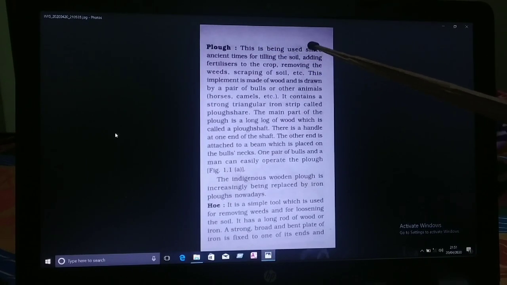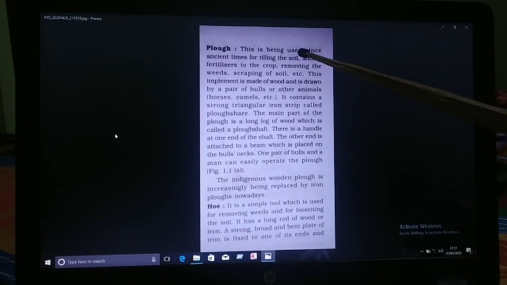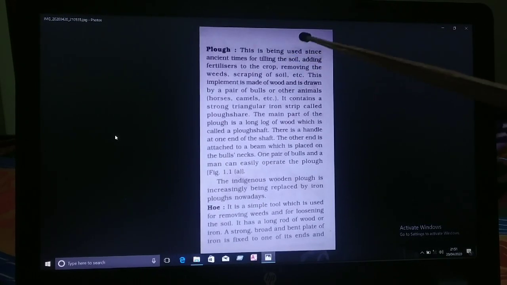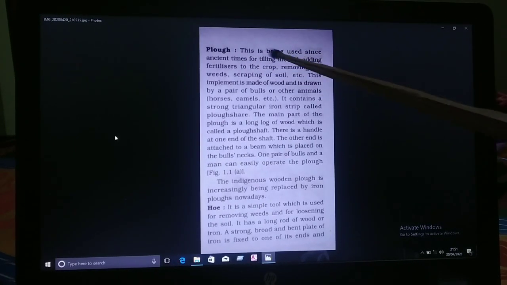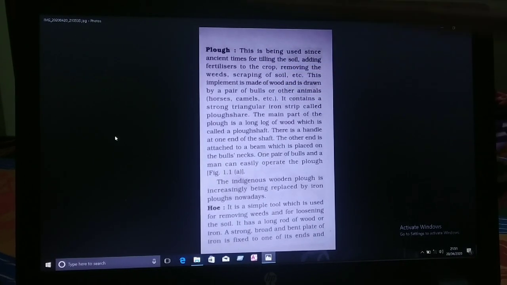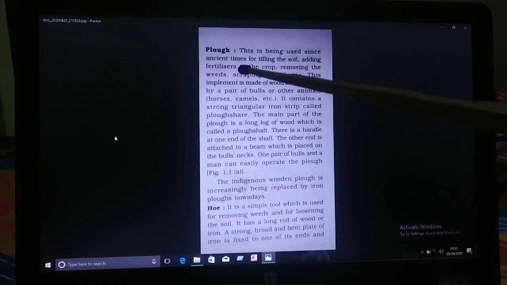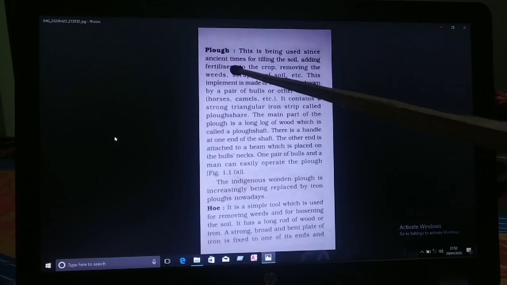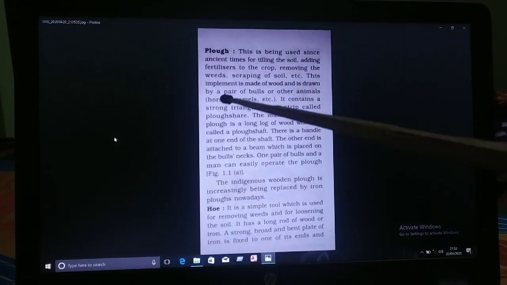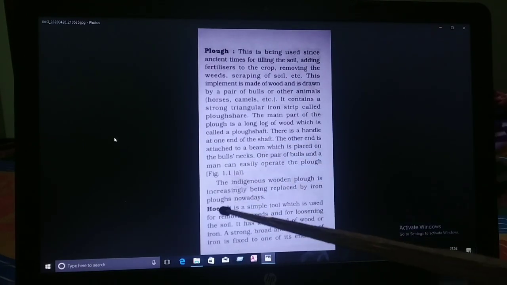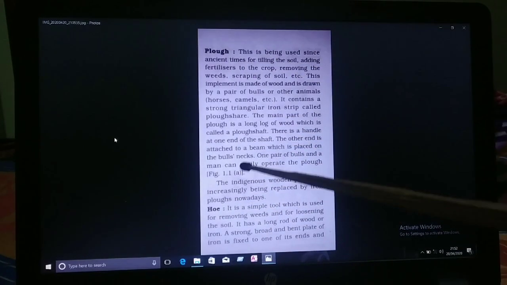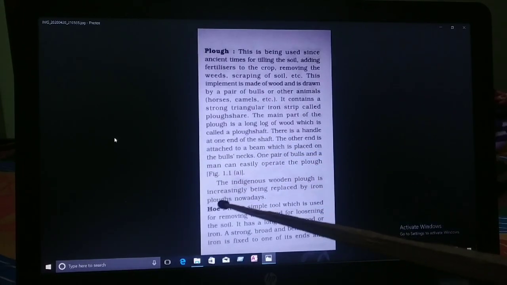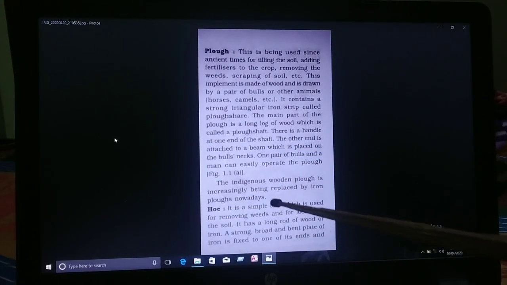Plough has been used since ancient times for tilling the soil, adding fertilizers to the crop, removing the weeds, scraping of soil, etc. Plough is used for leveling the soil. For all these activities, plough is used. And for the preparation of soil, another tool is the hoe. It is a simple tool which is used for removing weeds.